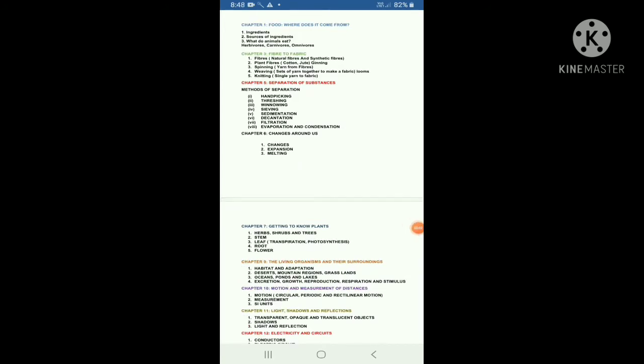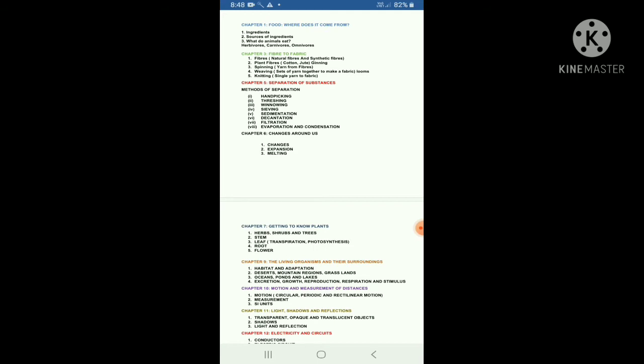Next, we will revise chapter 5, separation of substances. In this chapter, we will learn different methods of separation. Okay, dear students. First one is hand picking, second one is threshing, third one is winnowing, fourth one is sieving, fifth one is sedimentation, sixth one is decantation, seventh one is filtration. In these seven processes, main particles are separated from other particles. Okay, dear students. And eighth one is evaporation and condensation.